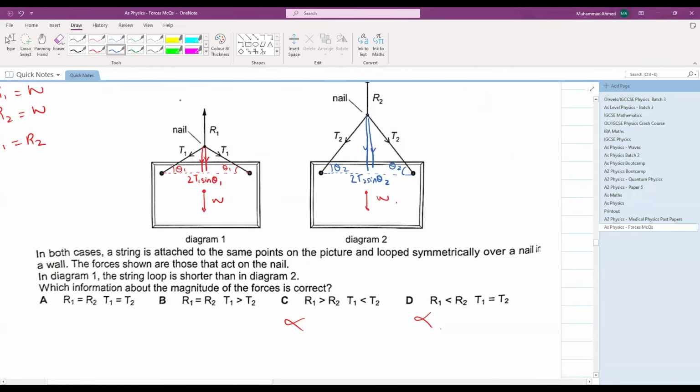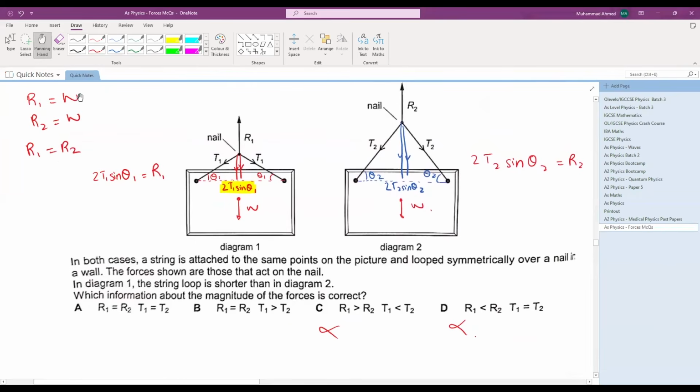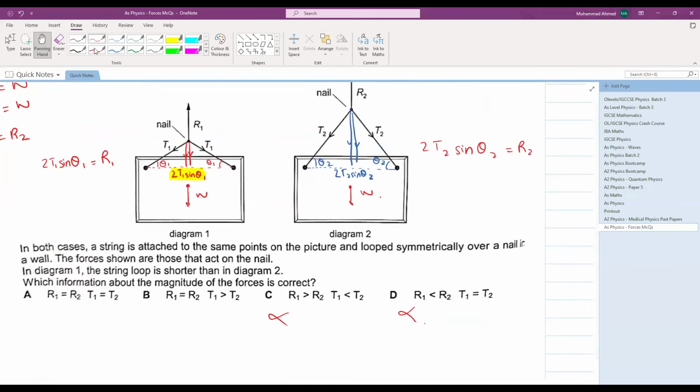Can you realize that here 2T1 sine theta 1 is equal to R1, and here 2T2 sine theta 2 is equal to R2. And you have just now proved that R1 and R2 are equal to weight. So let's replace that. 2T1 sine theta 1 is equal to weight, and 2T2 sine theta 2 is also equal to weight. Now observe the magic.